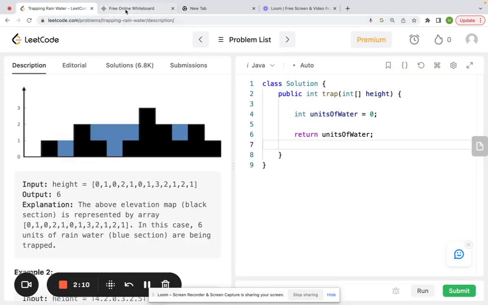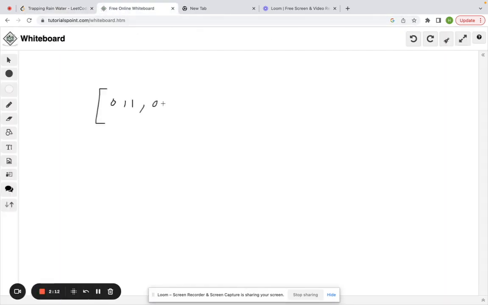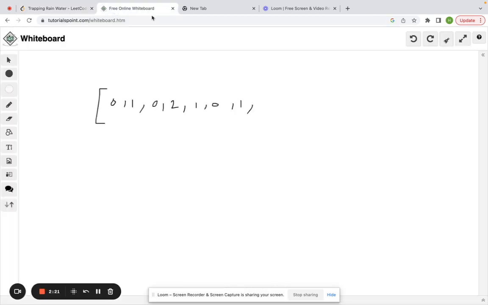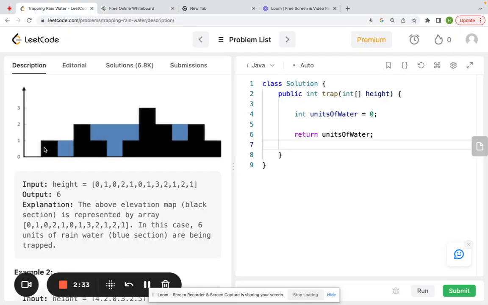So what do we have here? 0, 1, 0, 2, 1, 0, 1, 3, 2, 1, 2, 1. All right, and this is our height array, right? This elevation map that shows these black elevation boxes. And we're trying to calculate how many 1 by 1 units of water can be stored between those elevation boxes and those heights.